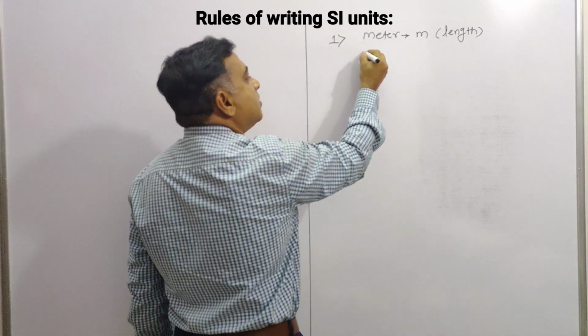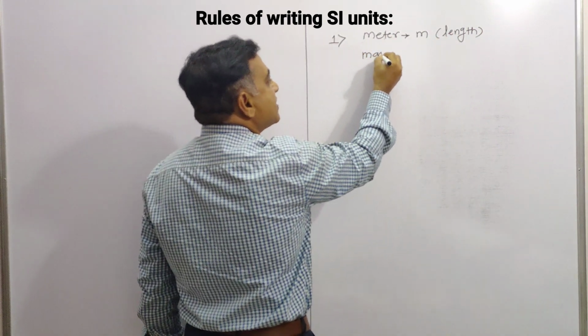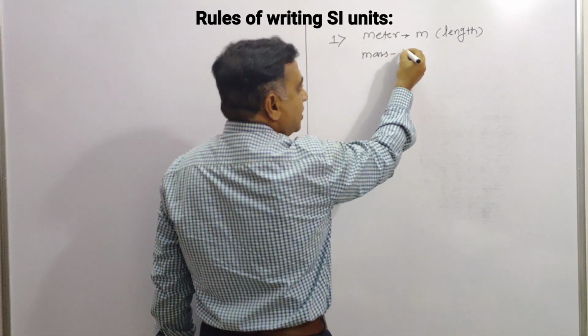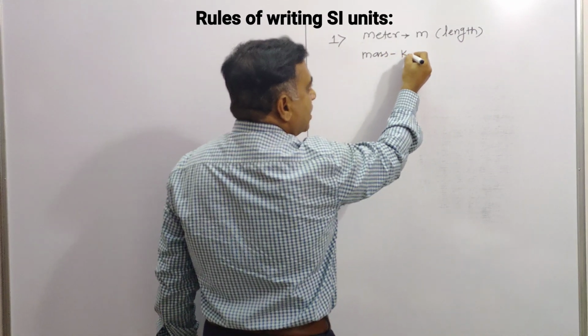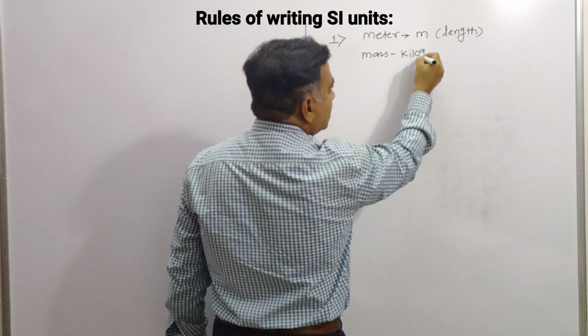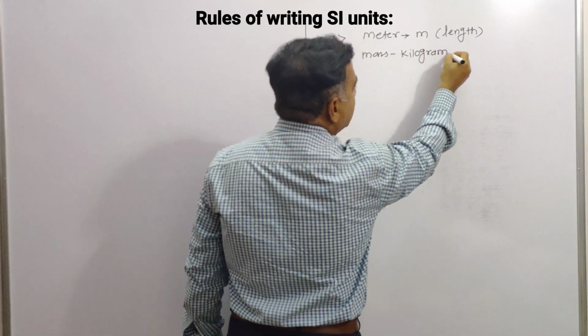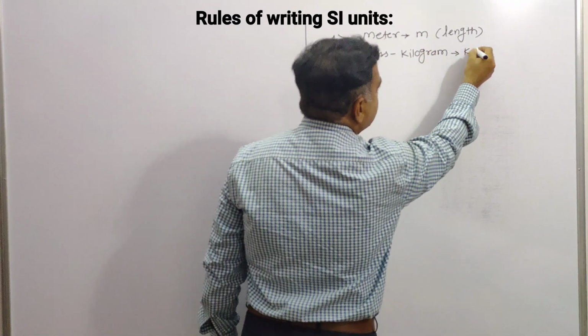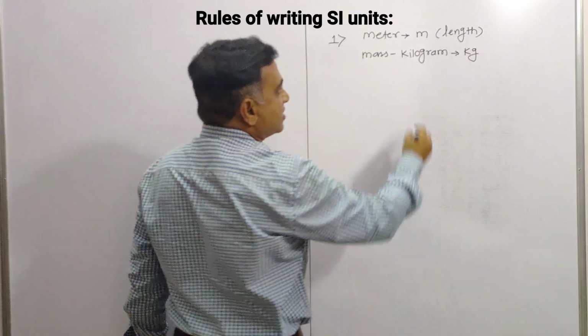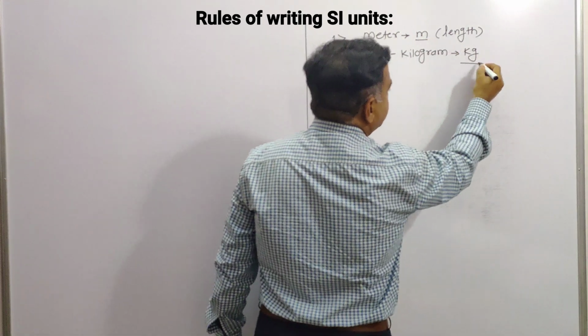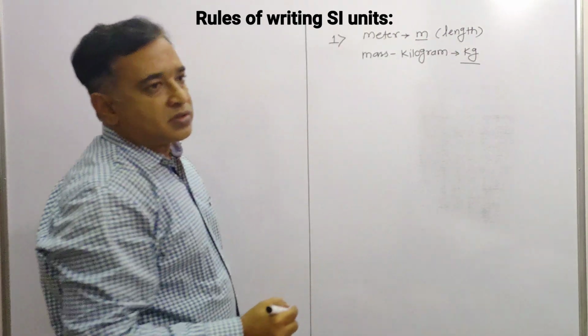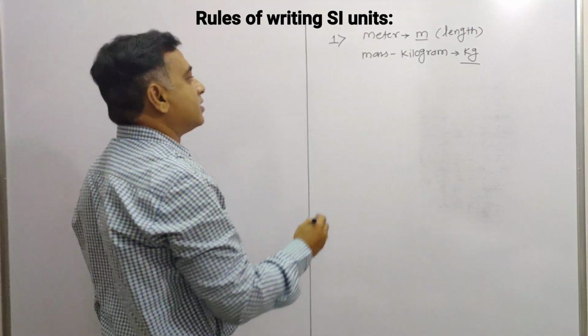And what about the mass? Mass is expressed in kilogram, and can be represented by the symbol kg. Here it is a representation of the symbol. This is about the first rule of writing.